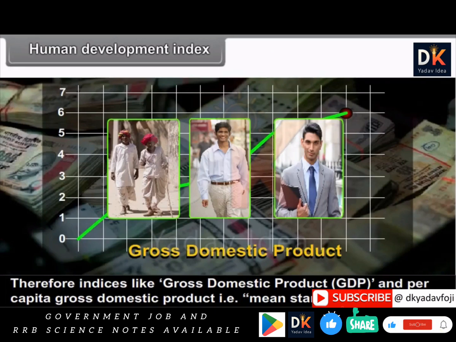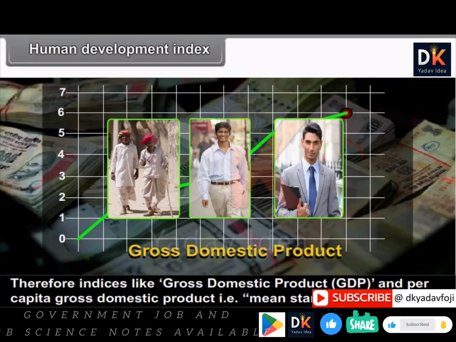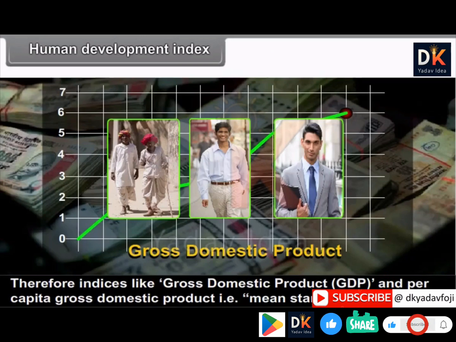Need to consider the status of people in the region with respect to health, education, social welfare along with their standard of living, became stronger over a period of time. This led to the inclusion of Human Development Index as a criterion in determining the level of regional development. Following three factors are taken into consideration while deciding the Human Development Index. Mean standard of living, economic factor; life expectancy at birth, health factor; duration of education, social factor.